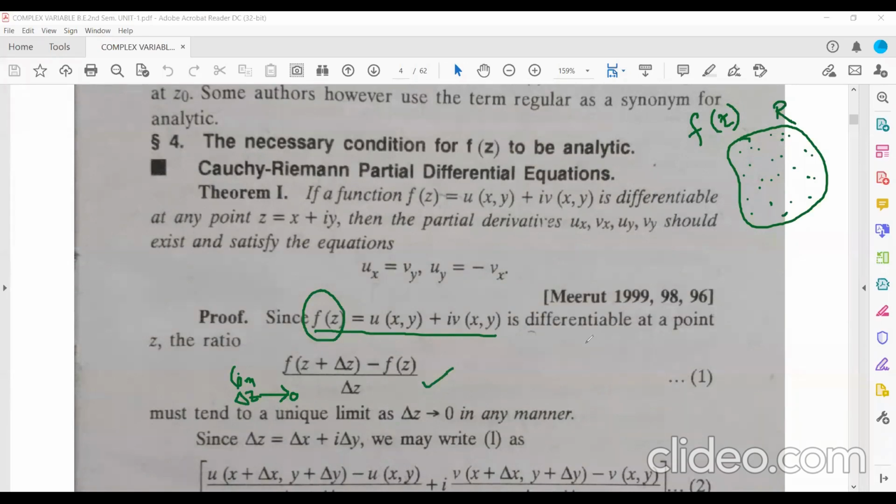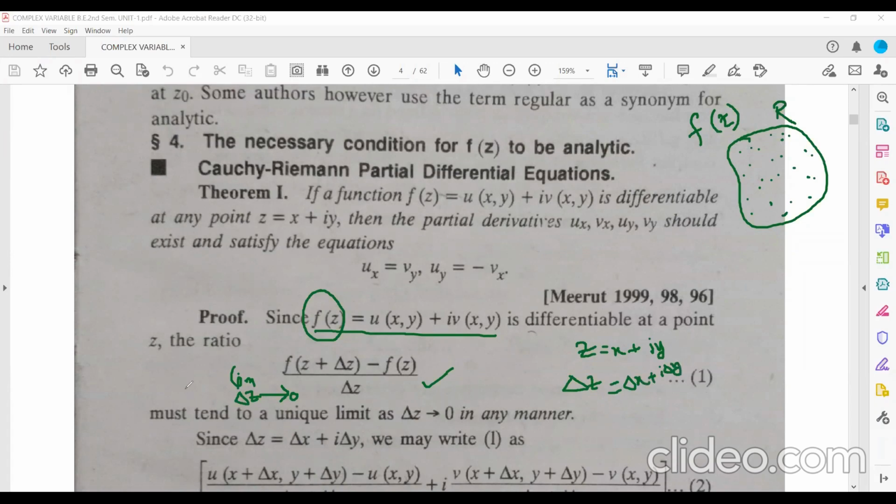Now here see, z is of what form? z is of the form x plus iy. Is it not? It is of the form x plus iy. So now this del z is what? Del z is nothing but the increment in the value of z. So this del z, you can write in the form of del x plus i del y.